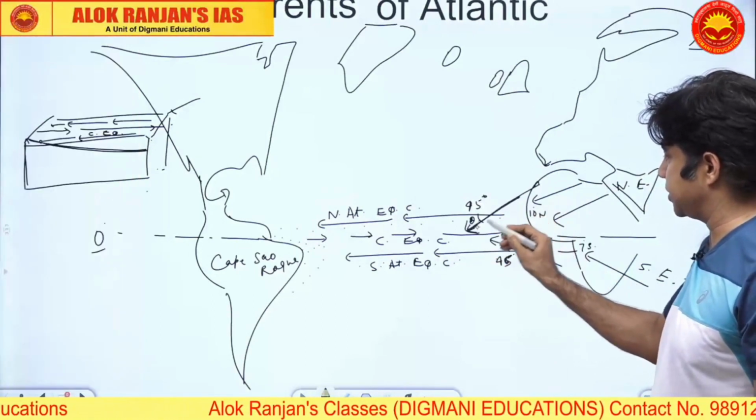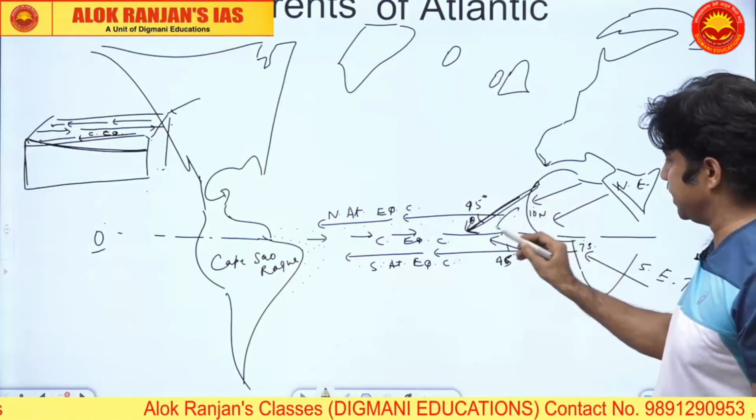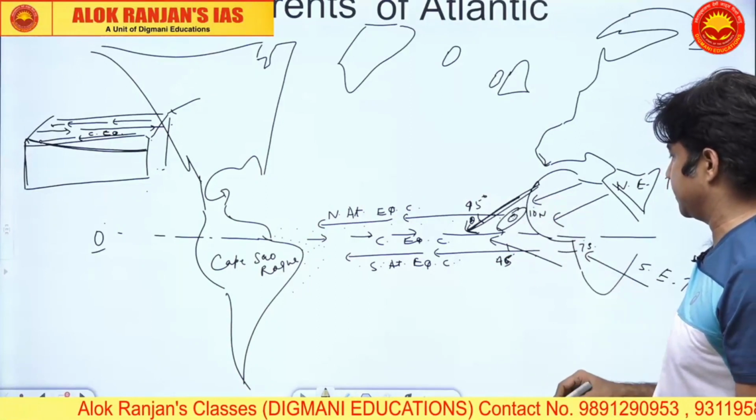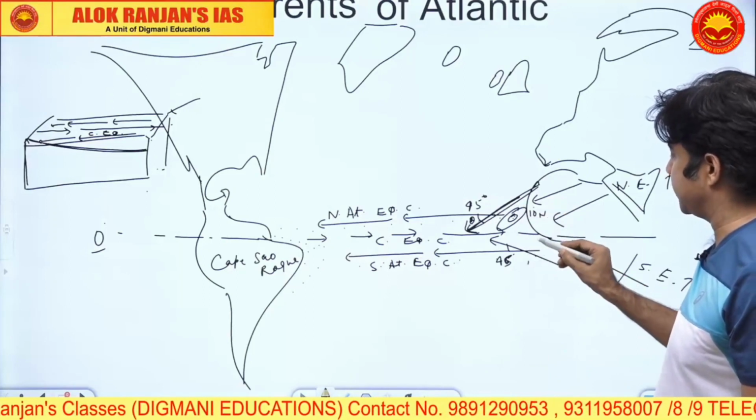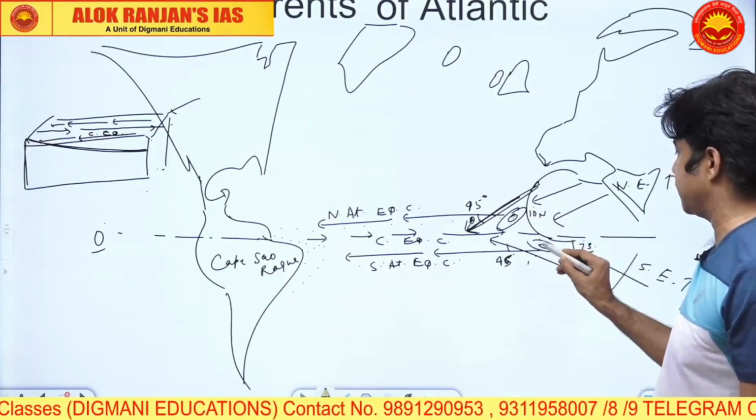Now left of it, meaning in this zone, you will have cold upwelling. यहाँ से left और इसके southern hemisphere में towards the right you will have cold upwelling.